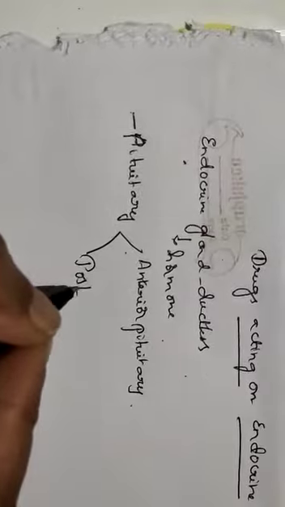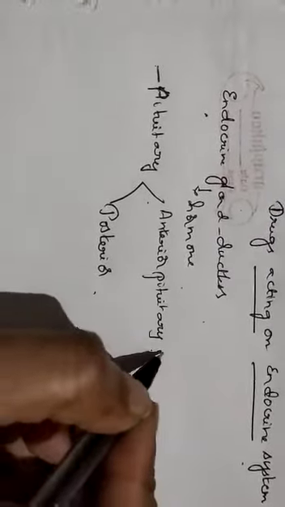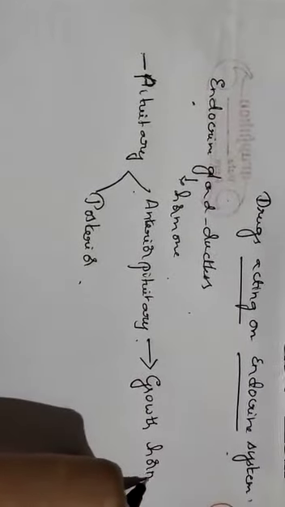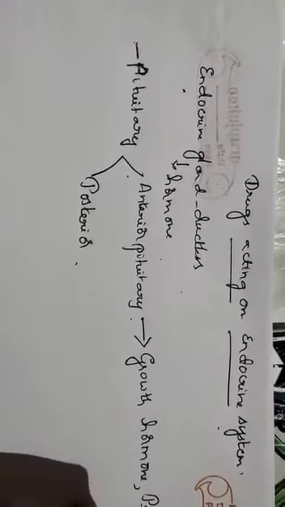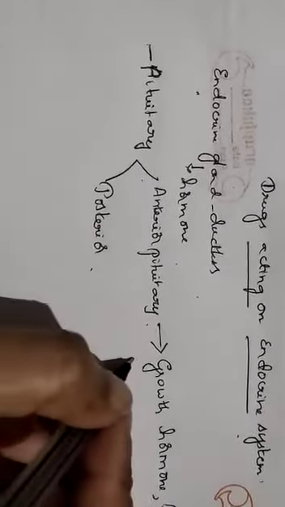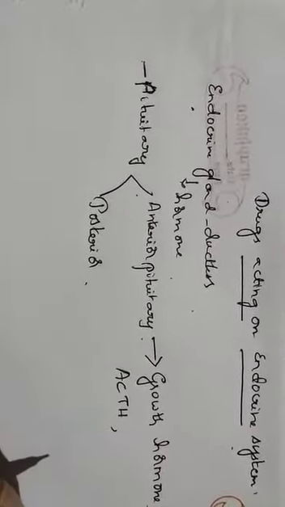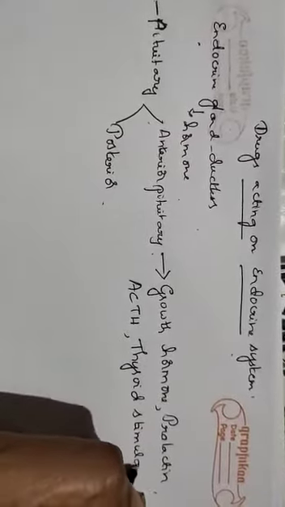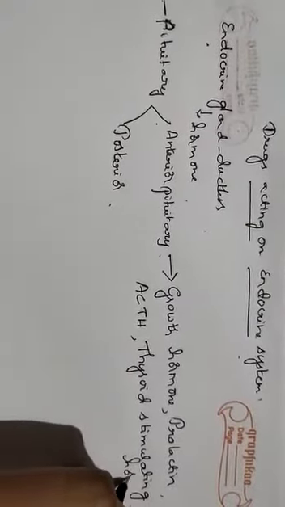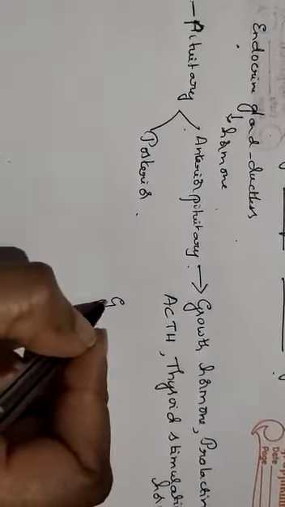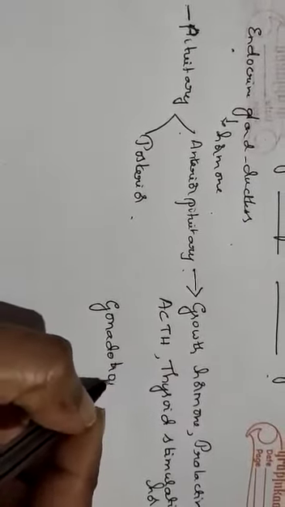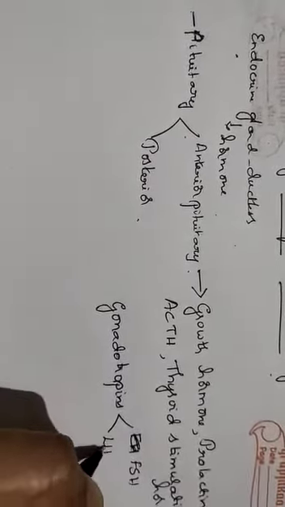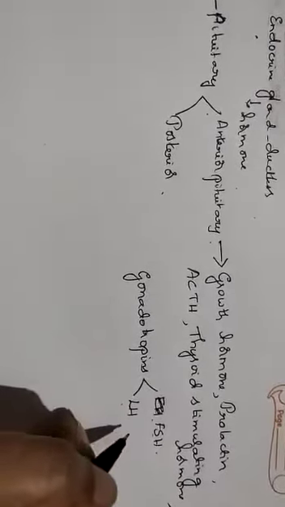Anterior pituitary includes hormones like growth hormone, prolactin, then adrenocorticotropic hormone, thyroid stimulating hormone, then gonadotropins, which include FSH and LH, that is follicle stimulating hormone and luteinizing hormone.